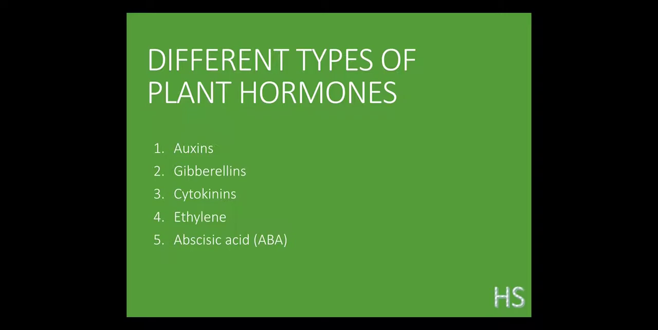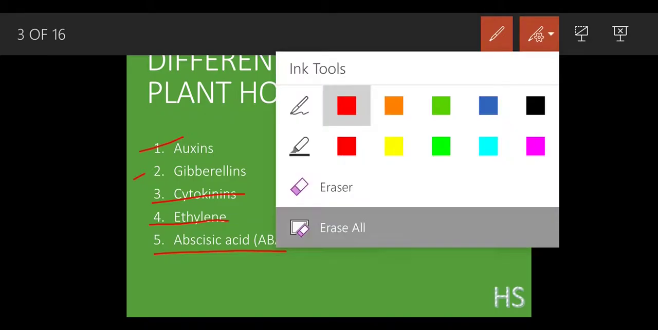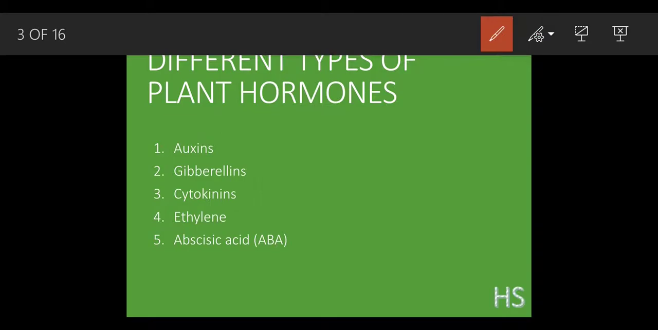In the last lecture we have already discussed the auxin and the gibberellins. In today's lecture we are going to discuss more hormones, that is the cytokinins, ethylene and abscisic acid. Auxin and gibberellins were basically growth hormones. They used to help in the growth of the plant, and more or less they are quite similar. But today we are going to start with new hormones, so definitely there will be some changes.